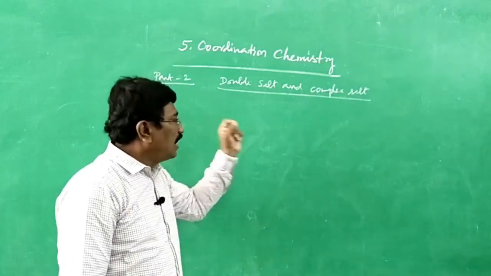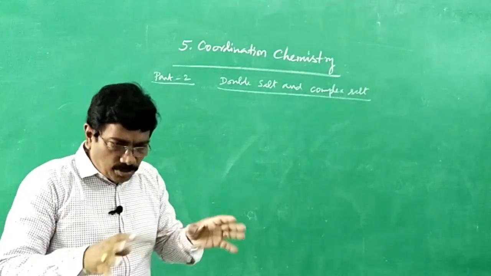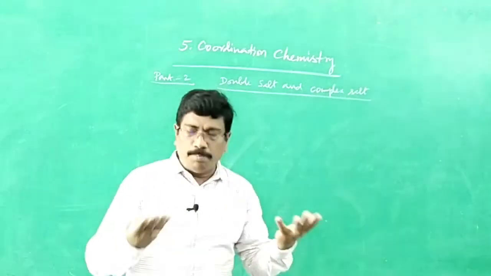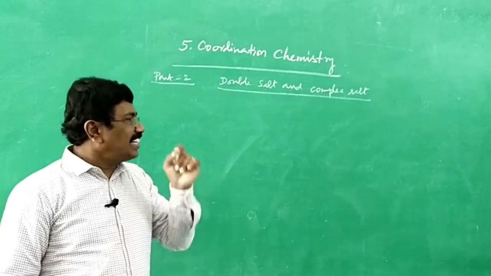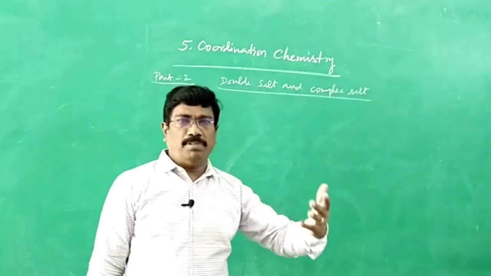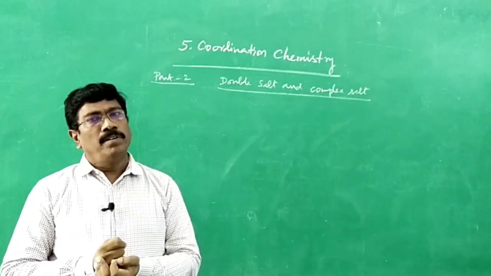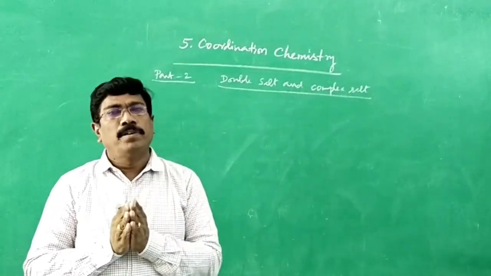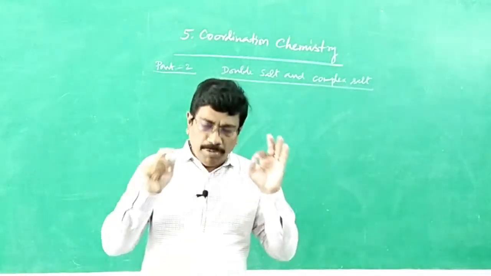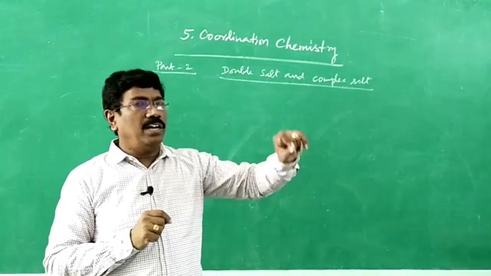When two or more salts in simple proportion are taken in the form of a solution, mixed together, and allowed to evaporate, we get crystals. The crystal may be a double salt or it may be a complex salt. So, two or more simple salts in simple proportion, made as a solution, mixed, allowed to evaporate, we will be getting crystals. It may be a double salt or complex salt. Complex salt may be called a coordination compound.